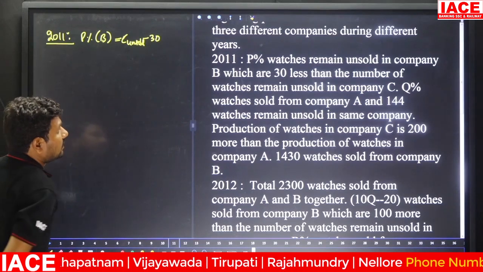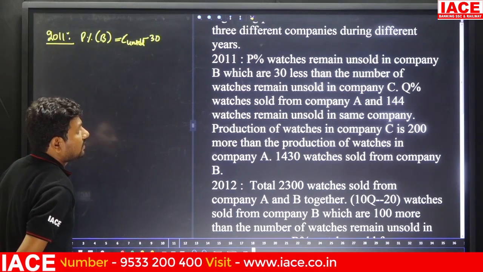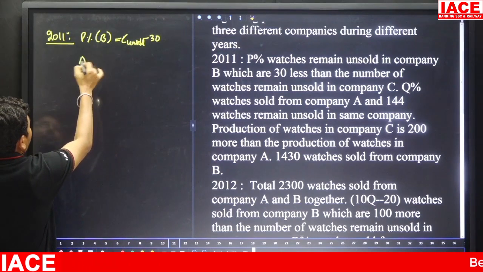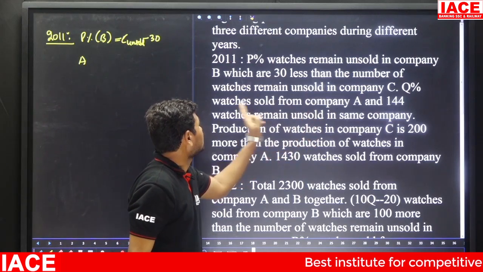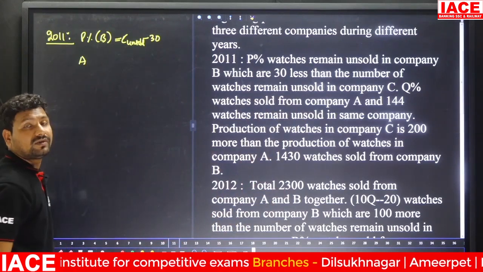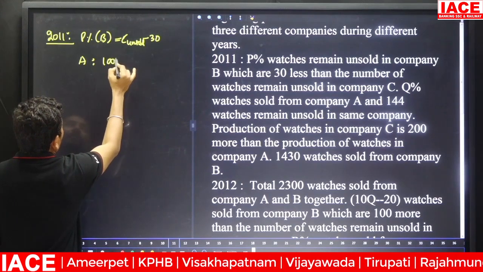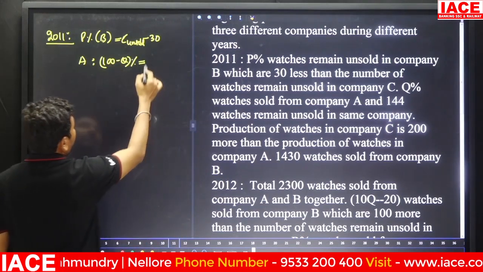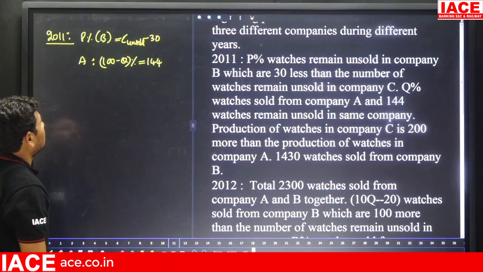That belongs to unsold again. Then Q percentage watches sold from company A and 144 watches remain unsold in the same company. The A value is mentioned: 144 watches remain unsold in the same company. Q percentage sold means the unsold value is how to write here? 100 minus Q percentage is equal to 144.